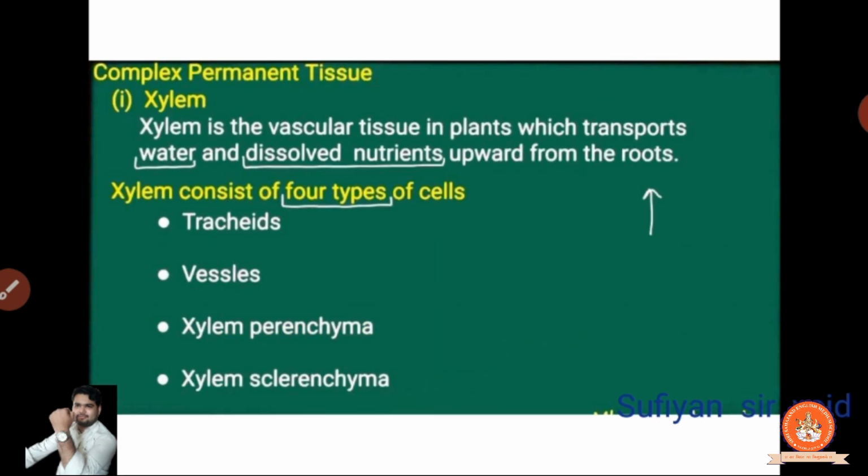Okay, what is xylem? Xylem is the vascular tissue in plants which transports water and dissolved nutrients upward. Now xylem is for the upward direction, bacha party. I have made an arrow here so you can understand when you're observing the slide. Clear? Easily आपको समझ में आ जाए. They always go in the upward direction. Xylem has four types: tracheids, vessels, xylem parenchyma, and xylem sclerenchyma.